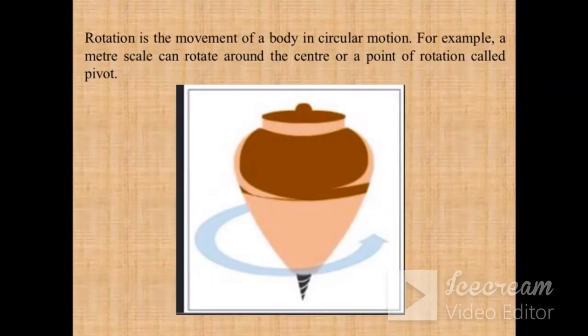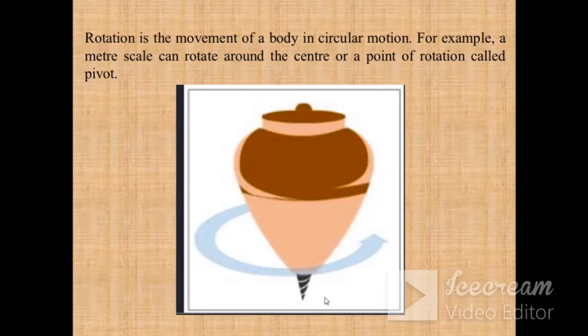Next is rotation. As we already knew, rotation is the movement of the body in a circular path around a center or point of rotation, and that point is known as the pivot. See in this figure, a spinner is rotating about this axis, which is the black colored point.